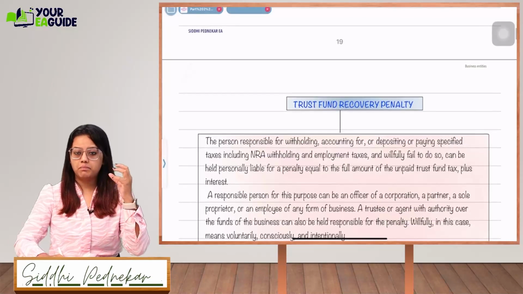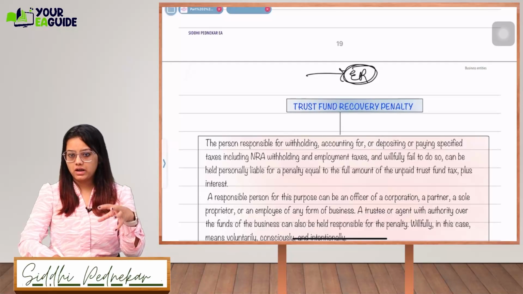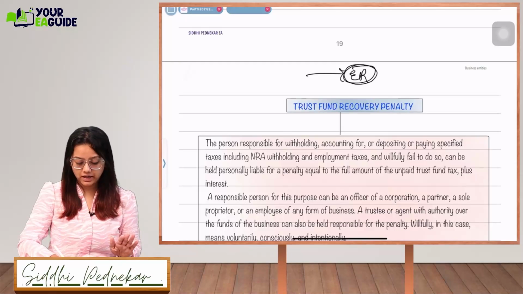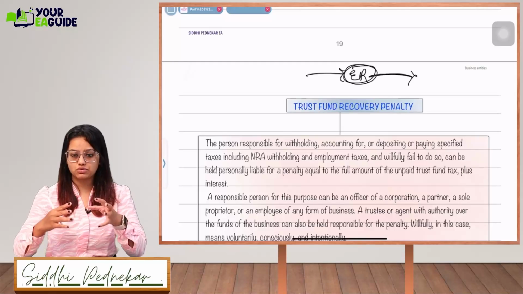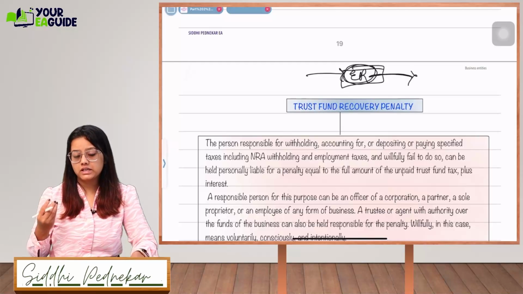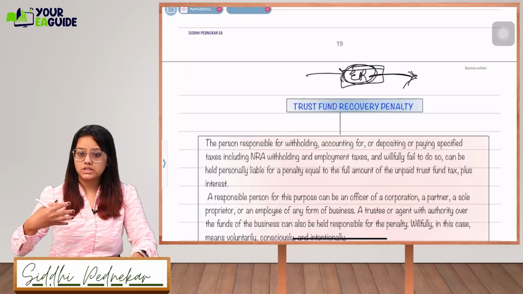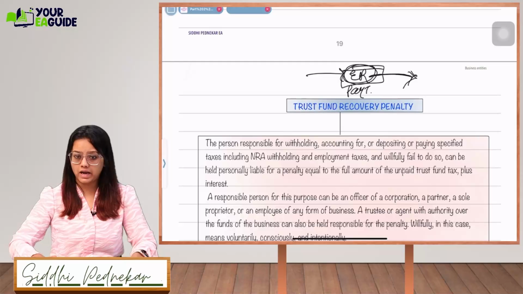So whenever payroll taxes are being deposited with the employer, can I say, see, payroll has been paid to the employee, the employer has deducted the taxes and kept it in his pocket. Right now, in the next month or maybe next week, he is going to deposit the whole payroll tax to the IRS. So till the time he's keeping these payroll taxes in his pocket, he will be called a trustee. Okay, so if he keeps any amount but does not deposit it on time, or there is a delay in depositing it, then there will be a trust fund recovery. He is keeping all the payroll taxes with him, is not depositing it on time, then he will be liable for trust fund recovery.